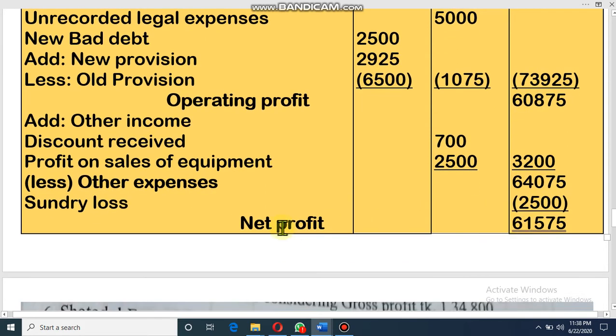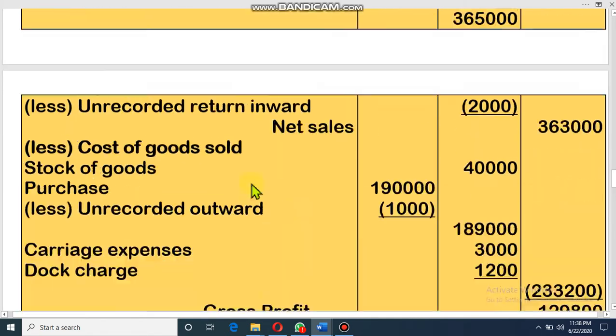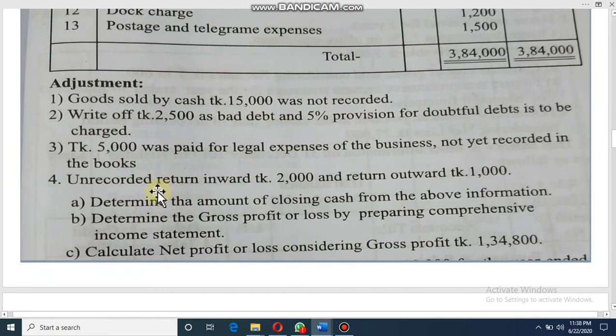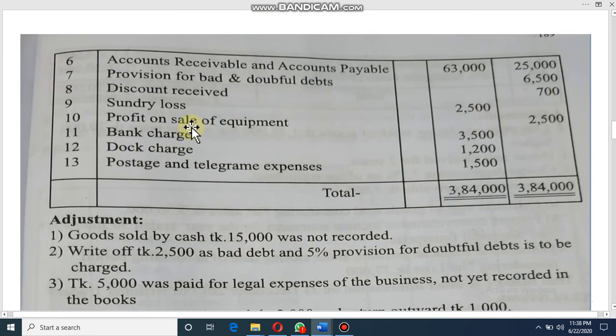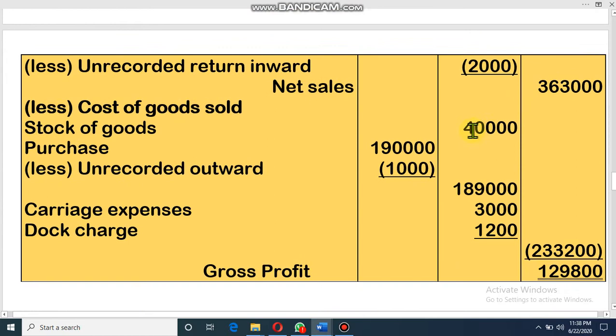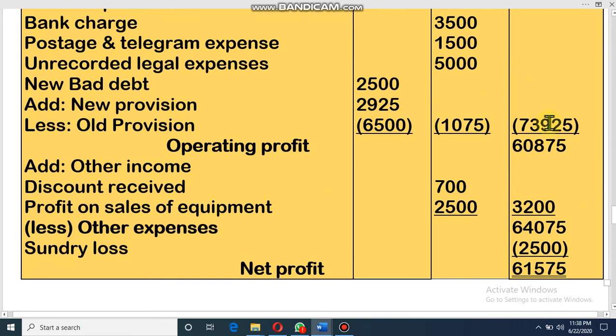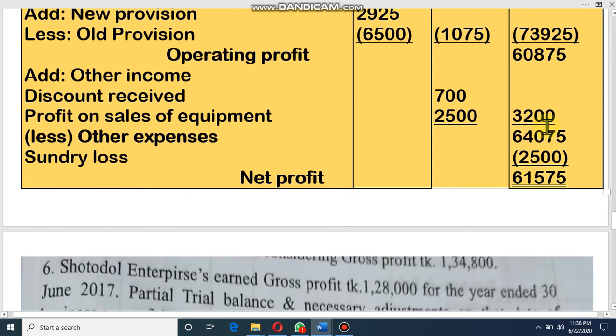Then dear student, we have to subtract other expense, sundry loss. Look here, where you get sundry loss, dear student. 5,000 legal expenses, unrecorded, bad debt, no. Sundry loss is here, yes, sundry loss 2,500, it is other expenses. So that means this is our gross profit, this is operating expense, then operating profit, then we have to add other income, we have to